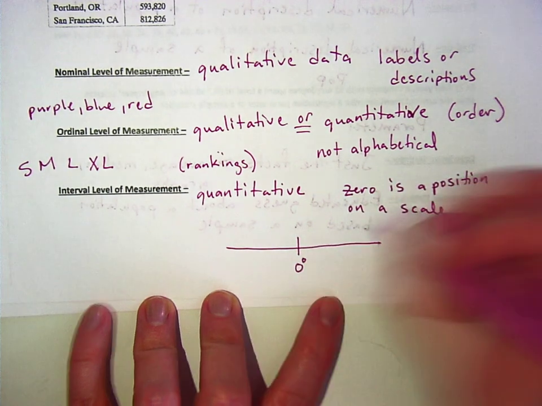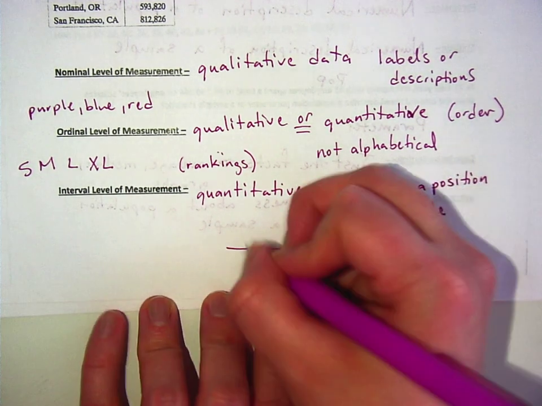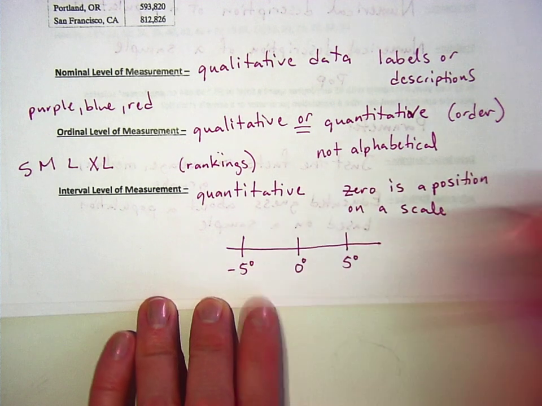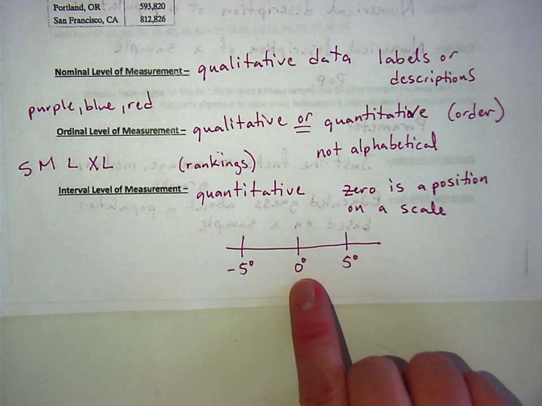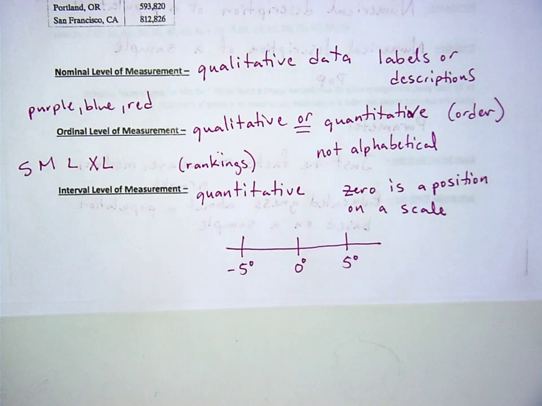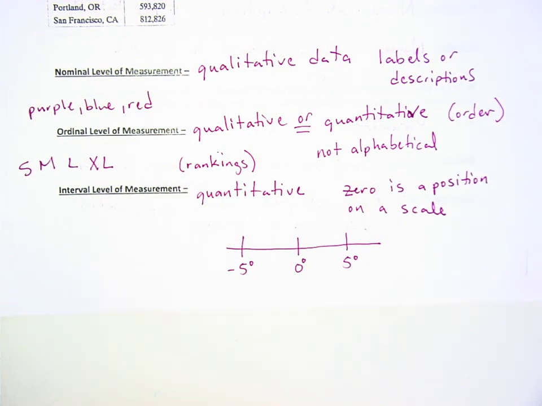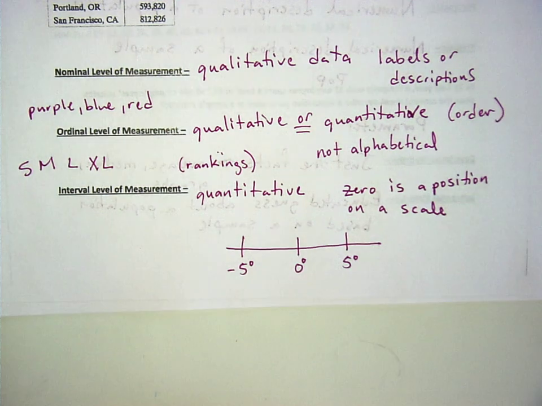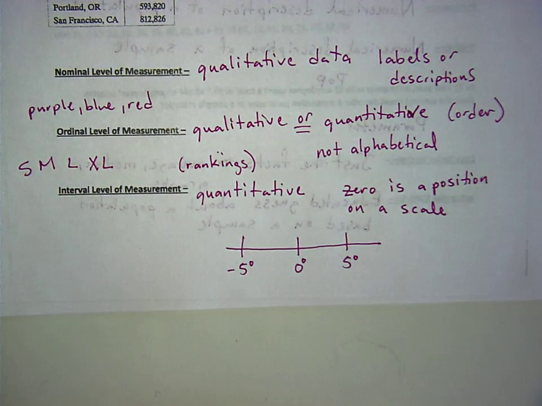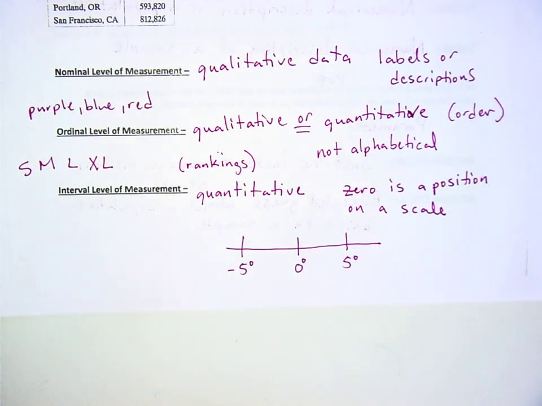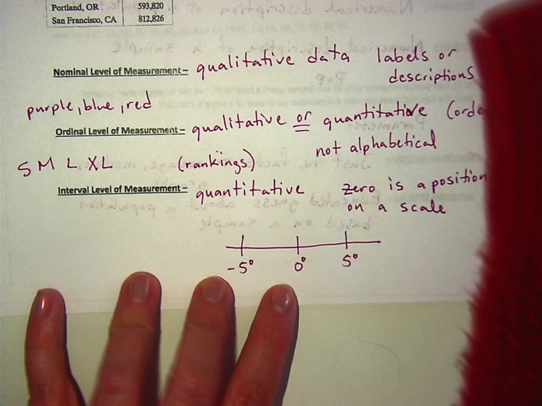It could be 0 degrees outside, it could be 5 degrees outside, it could be negative 5 degrees outside. 0 does not imply that there's no temperature outside. It's just kind of a position on a scale. That's interval. A second ago it was 1 degree outside, now there's no temperature out there. And then a bit, there's going to be negative 1. Yep. That would change it using that Kelvin, right? That's absolute zero. Right, because Kelvin does have absolute 0.